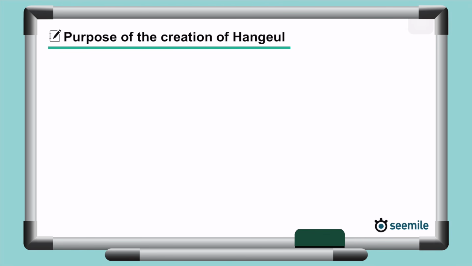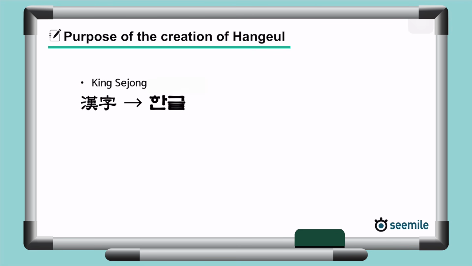So first of all, why was Hangul created? It was created under the direction of King Sejong of the Joseon Dynasty. Before the creation of Hangul, Koreans actually used Chinese characters to read and write. But it was really hard for the common people to learn them, so many of them became illiterate and faced lots of difficulties in their daily lives. Knowing that, King Sejong designed Hangul so that even people with little education could read and write. That being the case, you can guess how easy it is to learn Hangul, can't you?